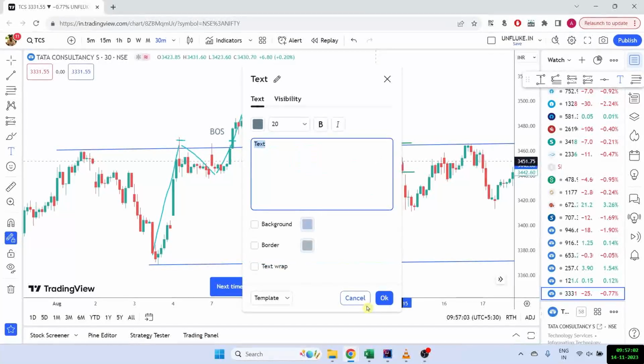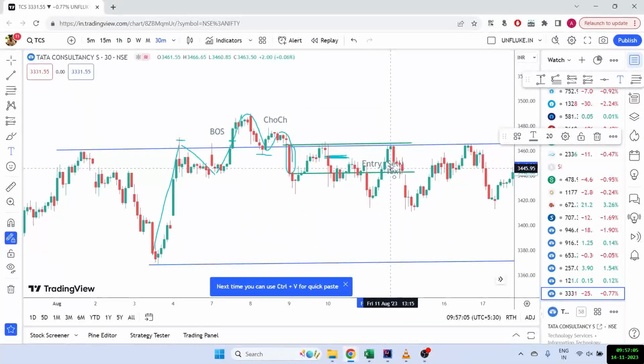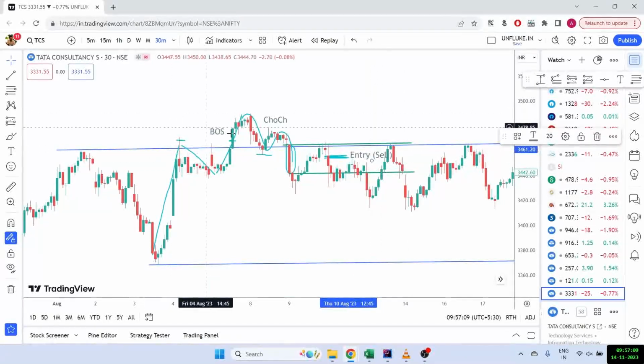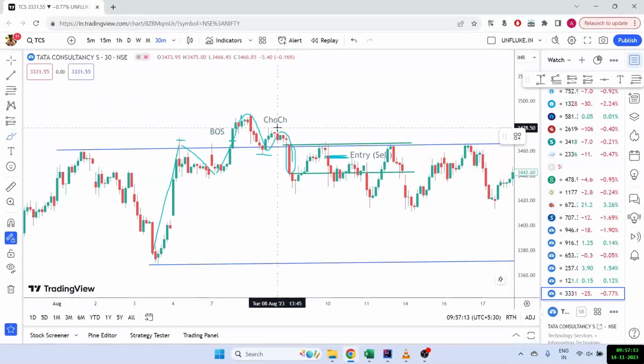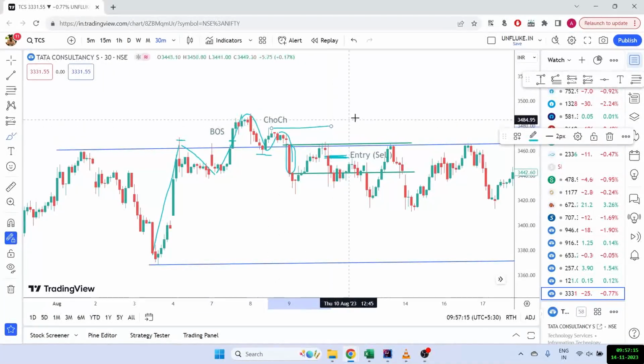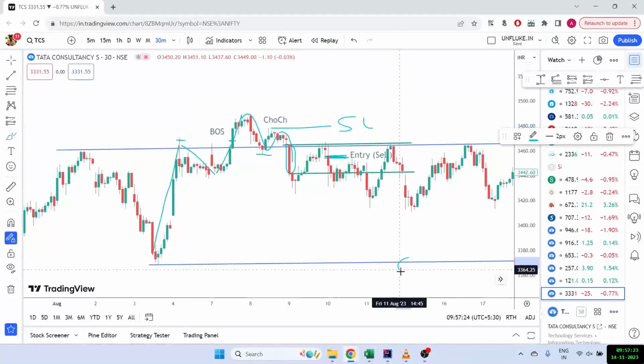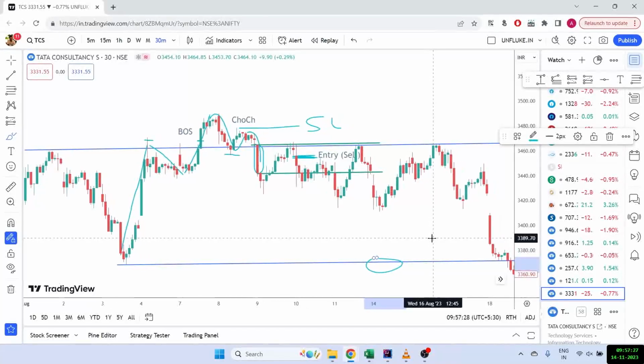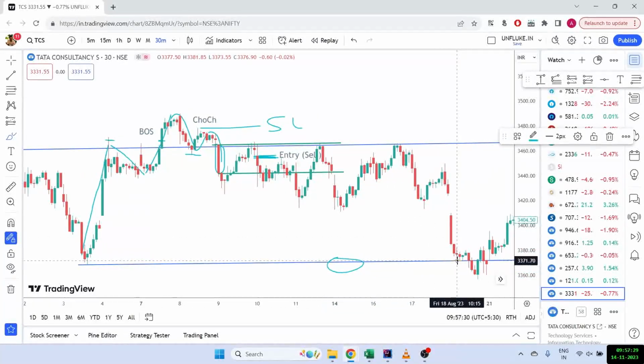And once I have taken my selling entry, I'll have to put a stop loss, and I can put a stop loss at the previous swing, which is here. So this becomes my stop loss, and I can keep the target as the next order block, which is somewhere here. So let's see if my target triggers or not. And yes, you can see that the target was triggered here.